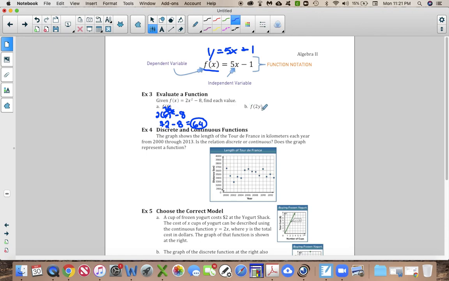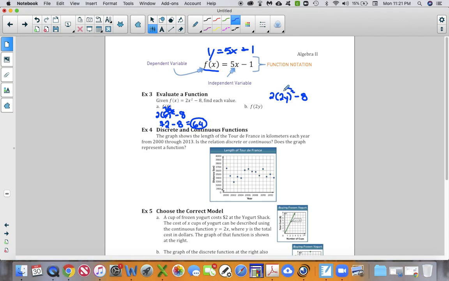Okay? Now, f of 2y, even though there are variables attached in there, all they're saying is you're plugging 2y in for x there. Okay? So this is just going to look like 2 times (2y) squared minus 8. Okay, so I'm going to do my parentheses and exponents first.